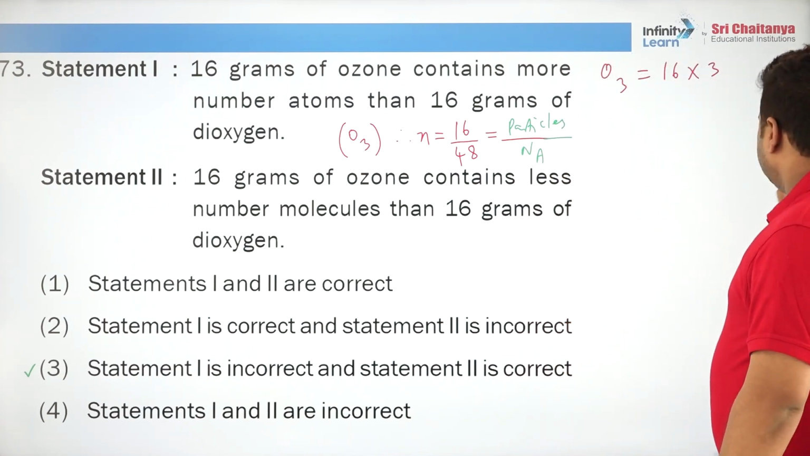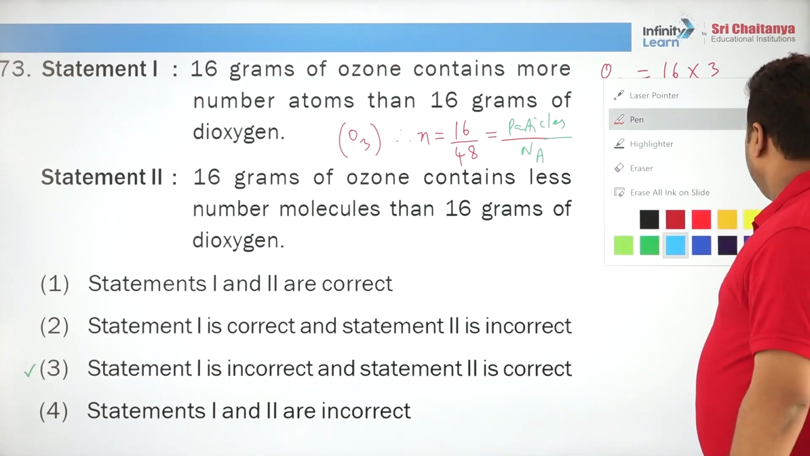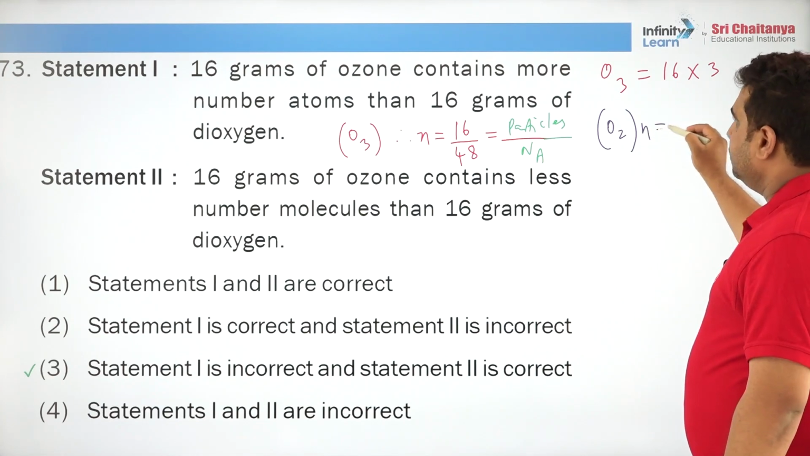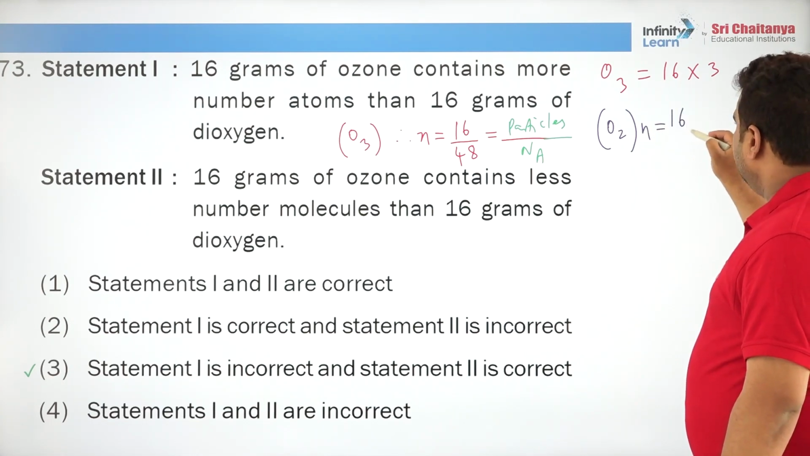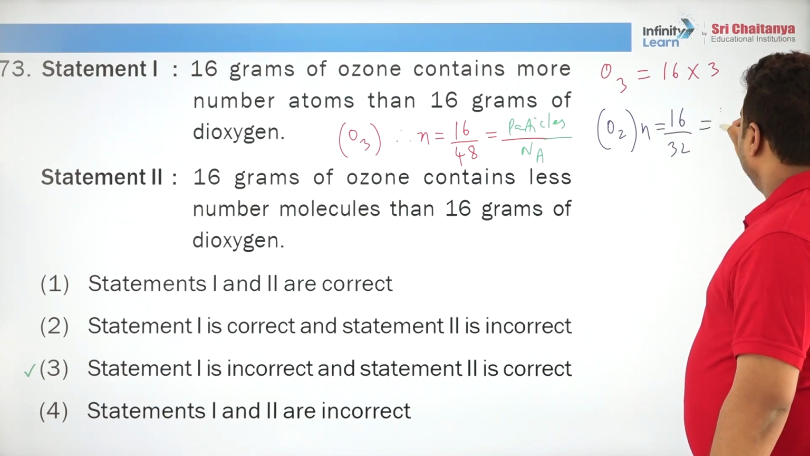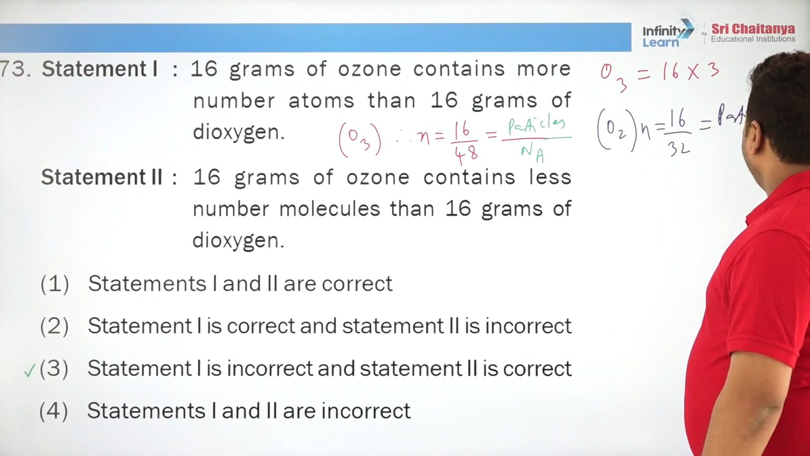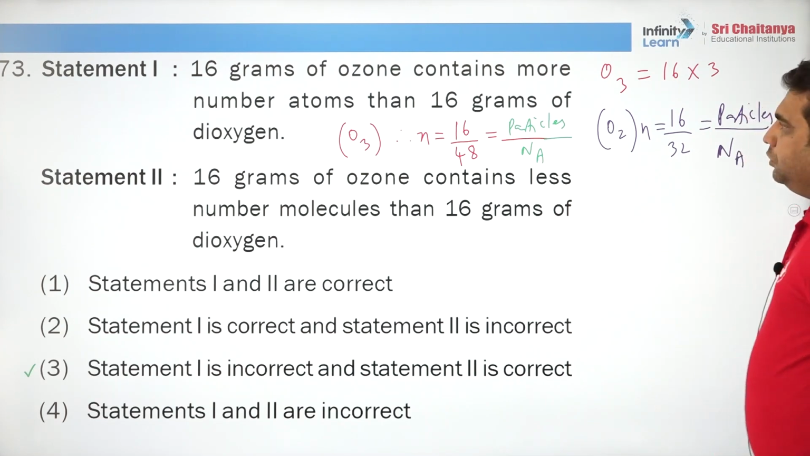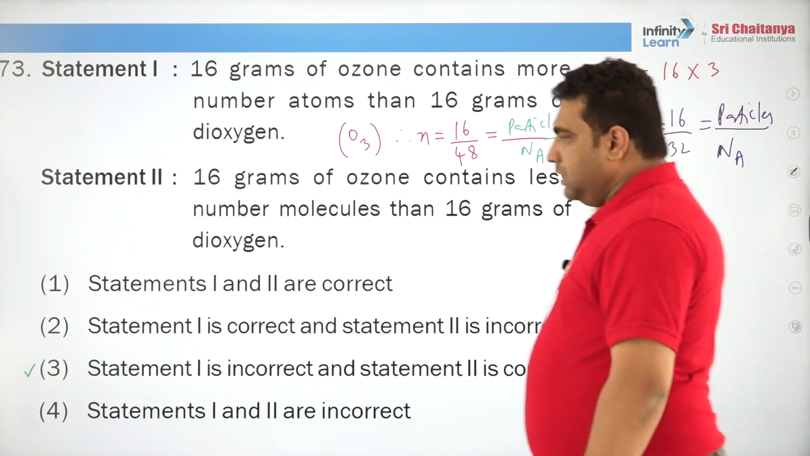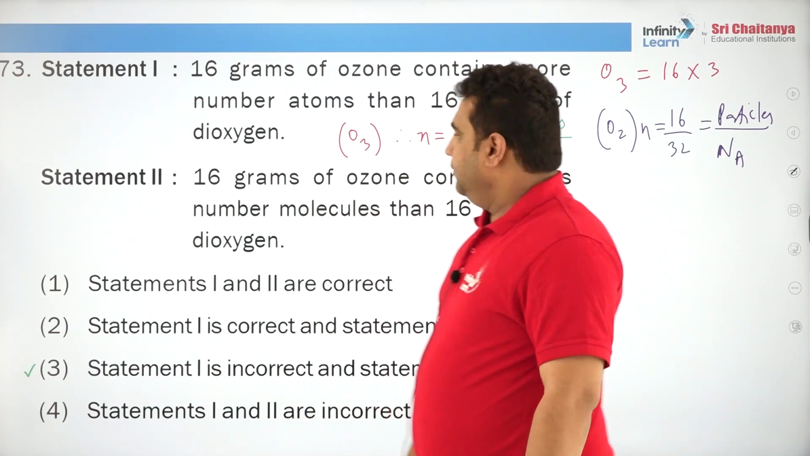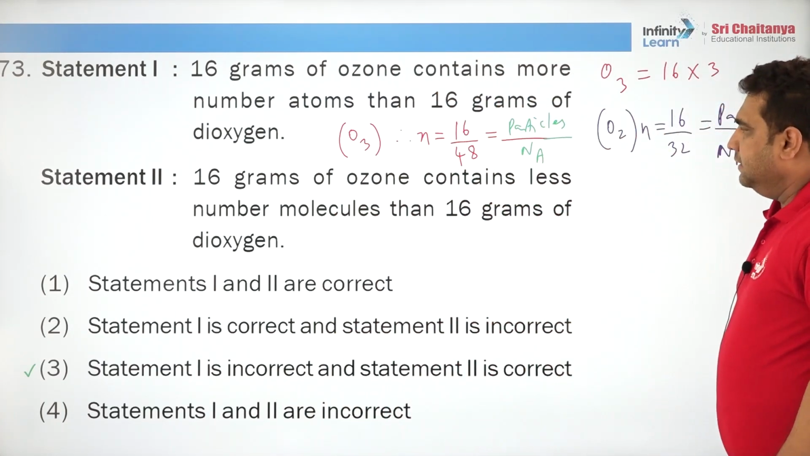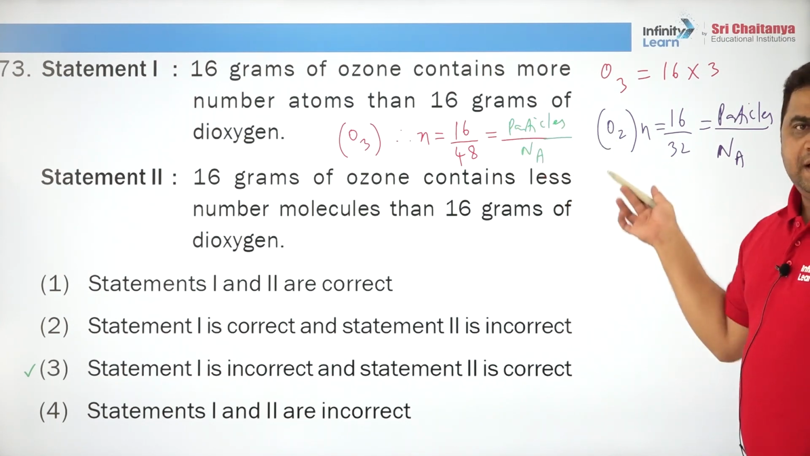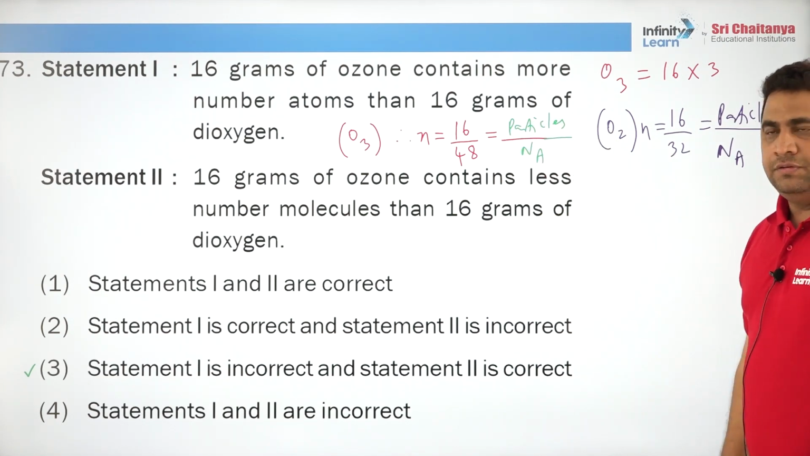Now if you speak about oxygen gas, O2, number of moles is equal to weight, 16 grams, over molecular weight 32, so number of particles by Avogadro number. If your very school-level basic maths is good, you can see that both the equations cannot be same. 16 grams of ozone contains less number of molecules than 16 grams of dioxygen. You can easily answer from the two equations.